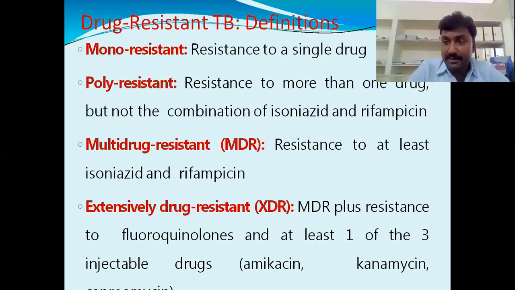extensively drug resistance. The Mycobacterium tuberculosis gets resistance to a combination of antituberculous drugs, either first line or second line, along with resistance to fluoroquinolones and any one of the three injectable drugs. That is extensively drug resistance. Here, for extensively, we have to observe the drug resistance and the organism getting the resistance.